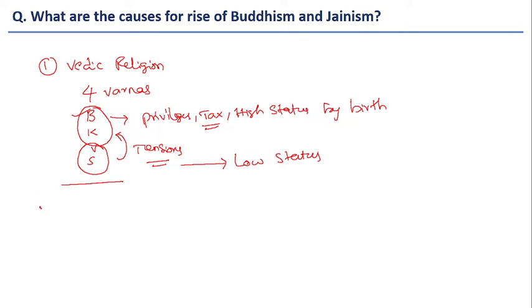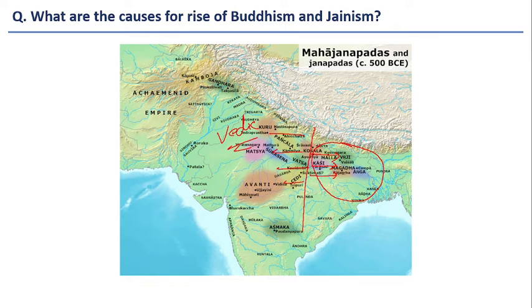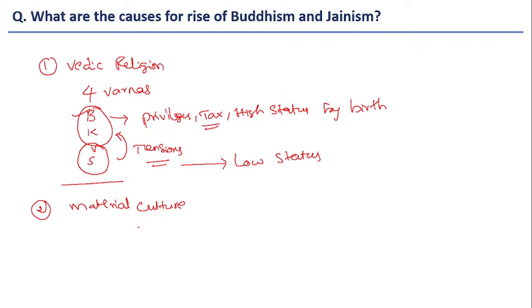And second one, this is also the time period when material culture was improving. Material culture increased during the 6th century BCE, and it led to the rise of urban areas. Before the rise of urban areas, material culture spread, agriculture spread in very deep areas, and iron technology also started to be utilized very broadly across the society.